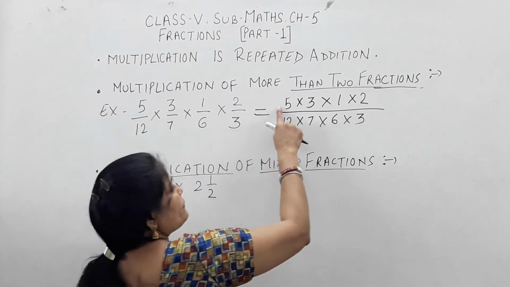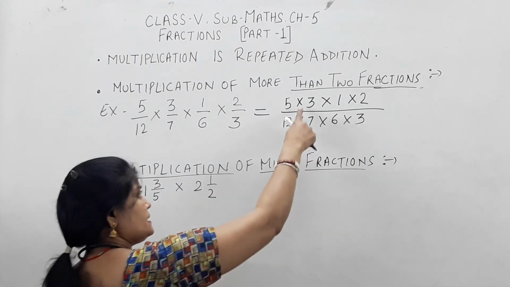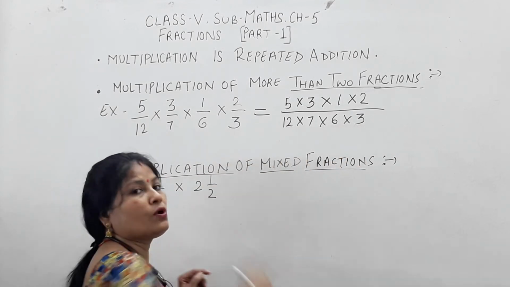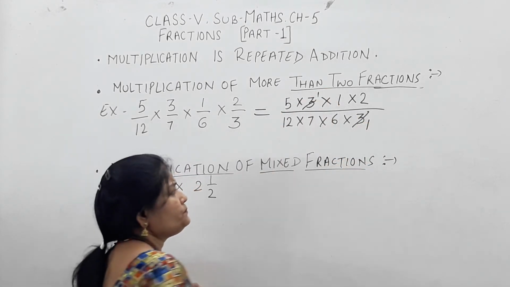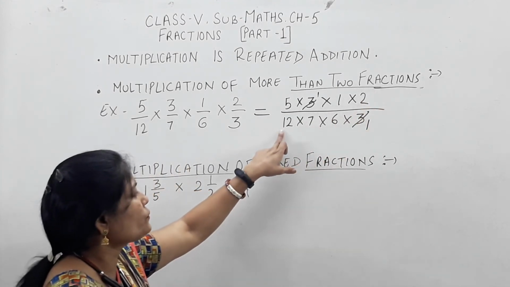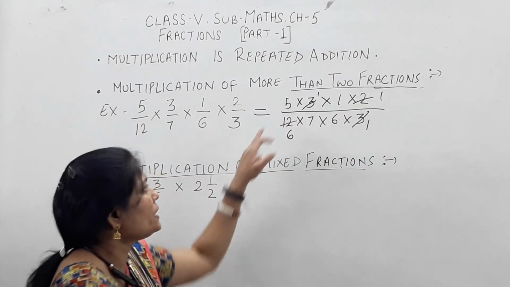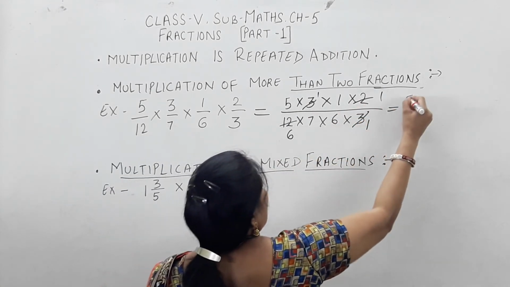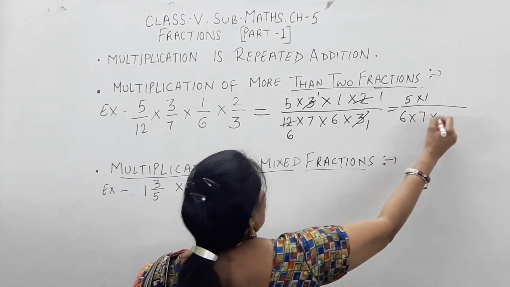Yes children, see 5. In the numerator 5 is there, but in the denominator there is no multiple of 5. So leave it. Now let's see third. Second is 3, and see children over here 3 also, 6 also, 12 also. All are multiples of 3. So we can reduce: 3 ones are 3. Understood? Move to the 1. 1 is already 1, now 2. 2 is also having the factor of 12 and 6. So I can cut: 2 ones are 2 and 2 sixes are 12. Okay children. Now numerator 5 and 1 is remaining after the denominator. So we can write down 5 multiply 1 as a numerator, then denominator 6 multiply 7 multiply 6.